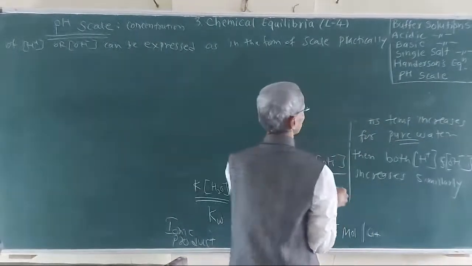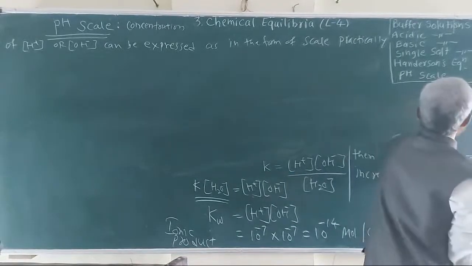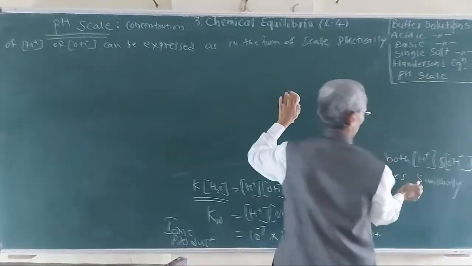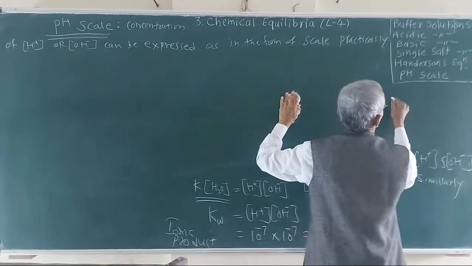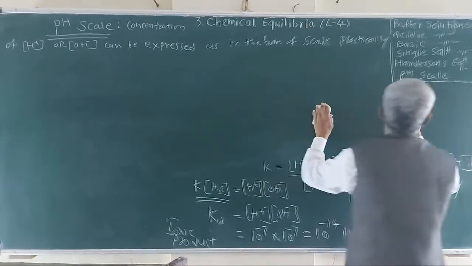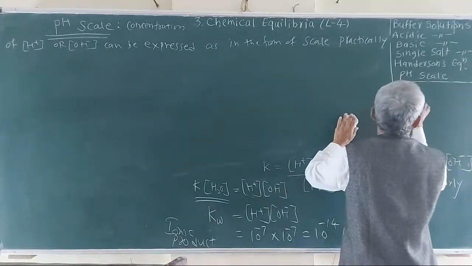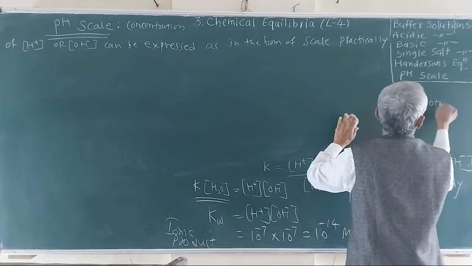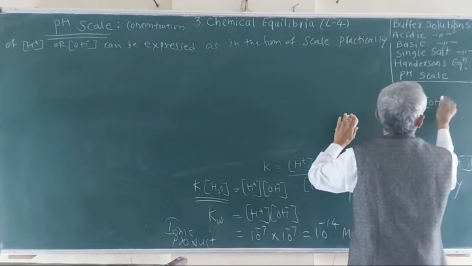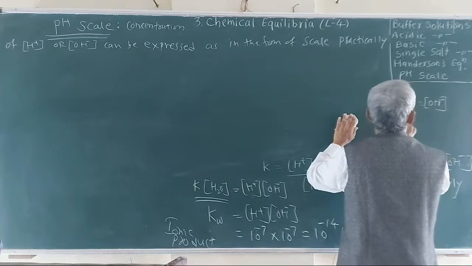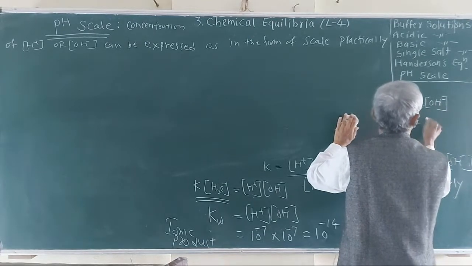Here I am going to write this word, which is very important. H plus and OH minus ions are constant for pure water,